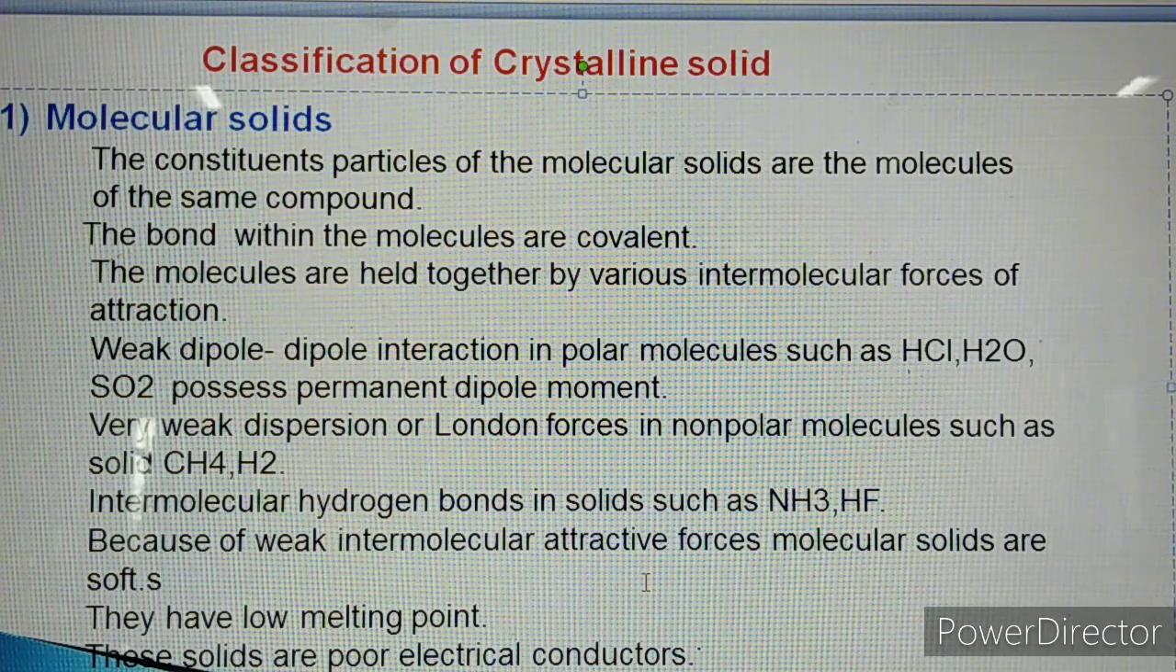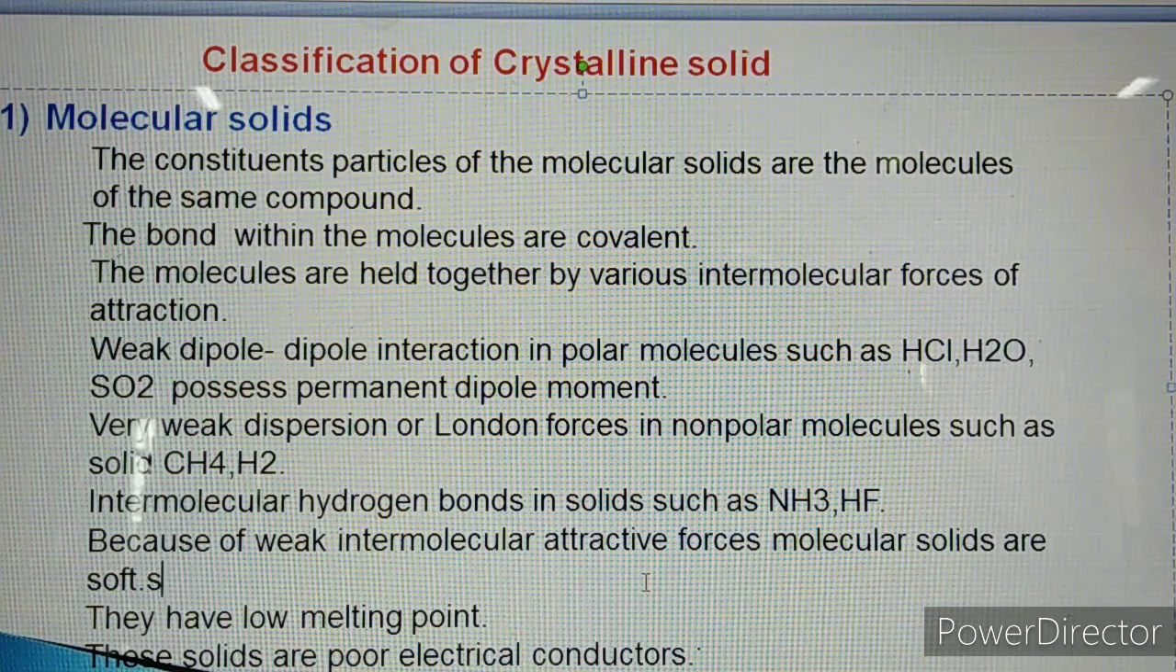The intermolecular forces of attraction are also weak dispersion forces or London forces. These weak dispersion forces or London forces are in non-polar molecules such as solid CH4, that is methane, and the H2 molecule. Intermolecular hydrogen bonds are also there. So examples are NH3 and HF, where there is hydrogen bonding.